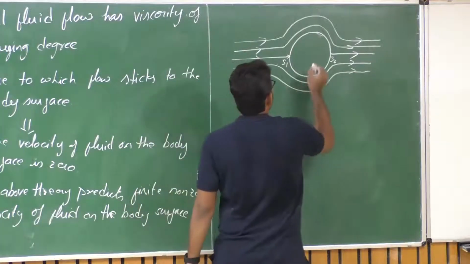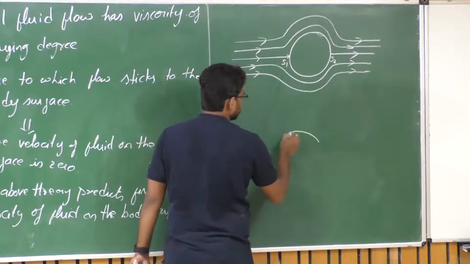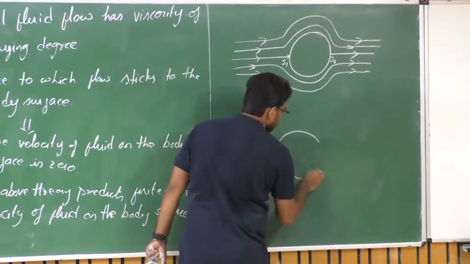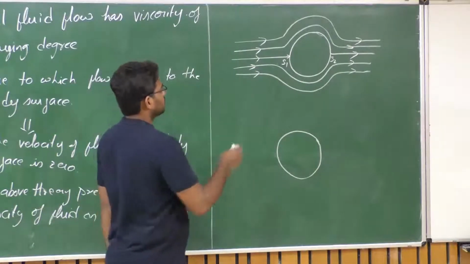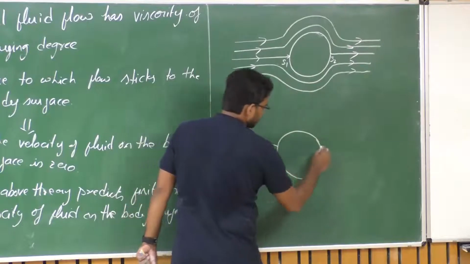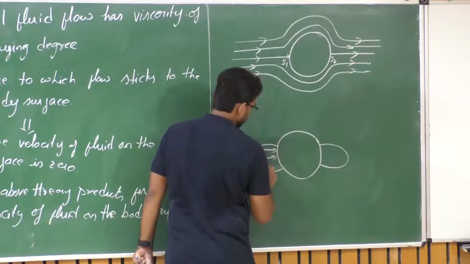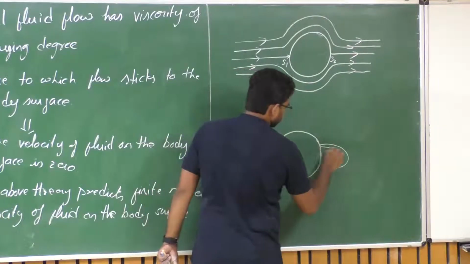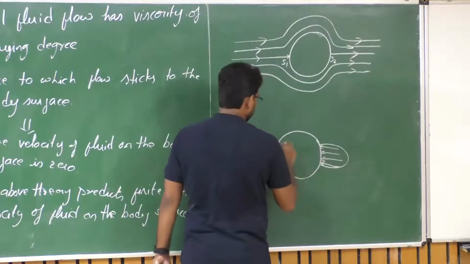So let's look at what the pressure distribution is because of this flow. That is what we are more interested in, isn't it? So because of the stagnation points, we have positive pressure, right?